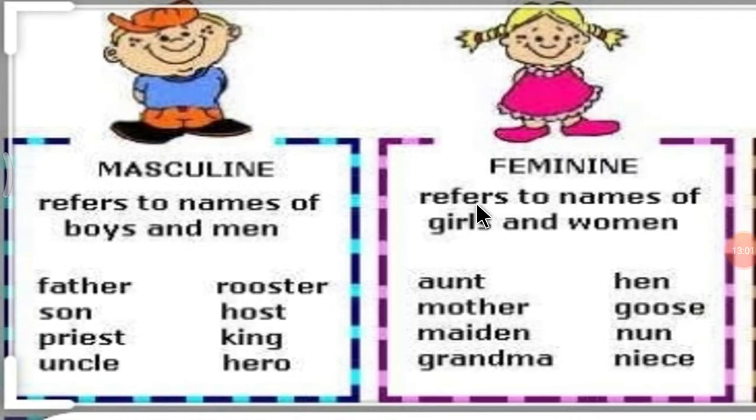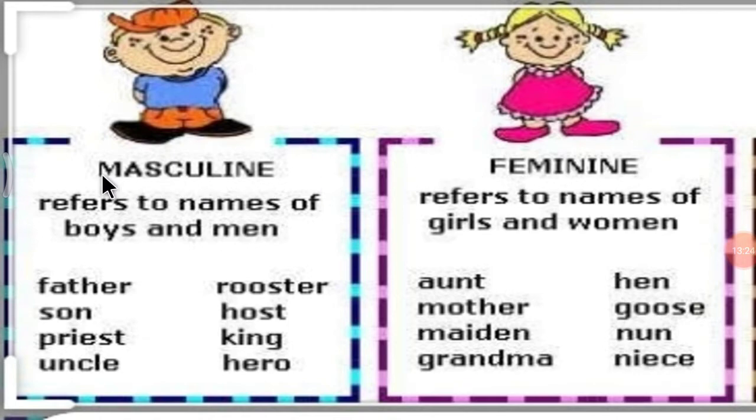Feminine gender refers to names of girls and women. Aunt, mother, maiden, grandma, hen, goose, nun, and niece. So this is the difference between masculine gender and feminine gender.